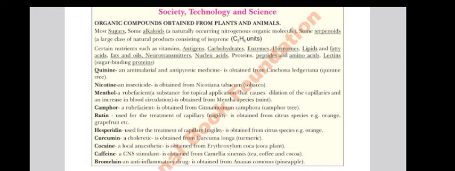Camphor. Camphor is again a rubefacient. You can obtain it from different trees, but the function is obviously the same. Rutin, you use it for the treatment of capillary fragility, and it is obtained from citrus species. That is why heart patients are recommended to take things which are citrus in nature. They help them to get rid of capillary fragility.